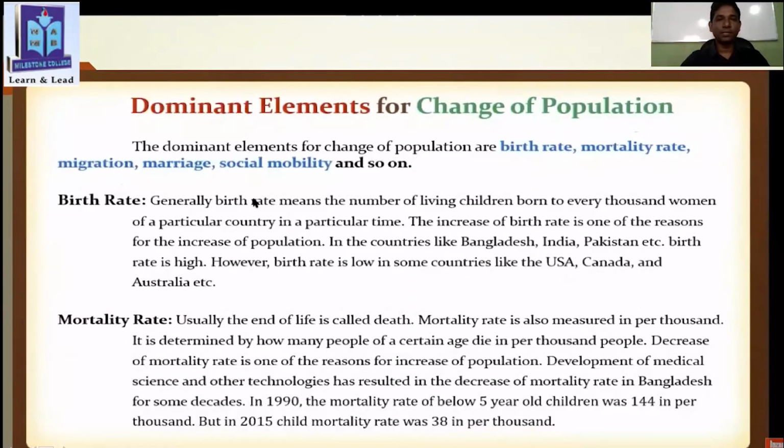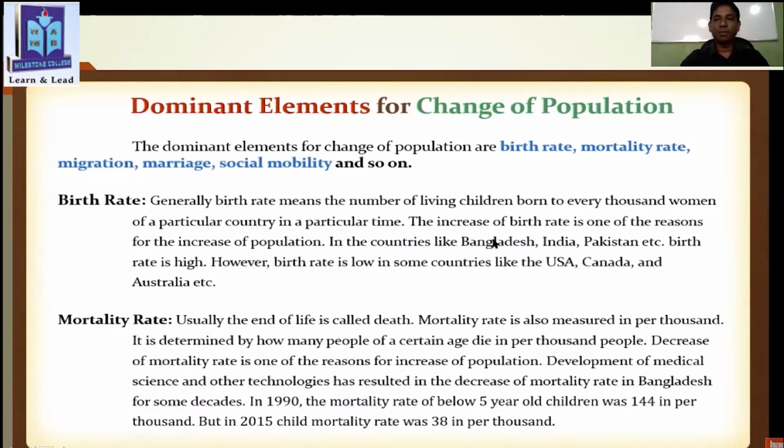Now another page, dominant elements for change of population. So what are the dominant elements for change of population? So you can see here birth rate, mortality rate, migration, marriage, social mobility, and so on. Birth rate is a common thing. Generally, birth rate means the number of living children born to every 1,000 women of a particular country in a particular time. So this is called birth rate. So first line you must underline from here.